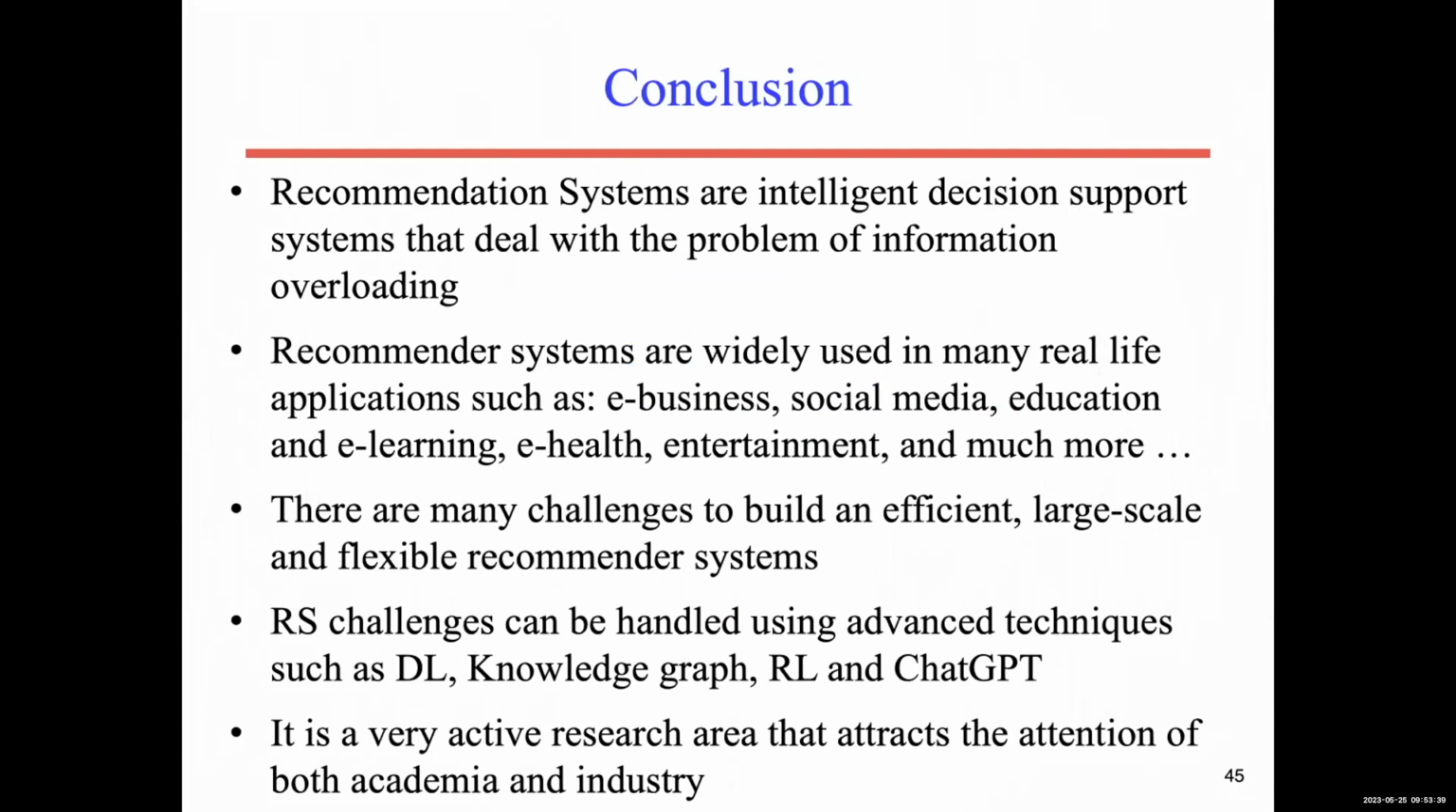Okay, recommendation systems are intelligent decision support systems that deal with the problem of information overload, and they are widely used in many real-life applications in e-business, social media, education, e-learning, e-health, entertainment, and much more. There are many challenges to building efficient, large-scale, and flexible recommendation systems. Recommendation systems can be handled using advanced techniques such as deep learning, knowledge graphs, reinforcement learning, and ChatGPT. It's very active research that attracts the attention of both academia and industry.